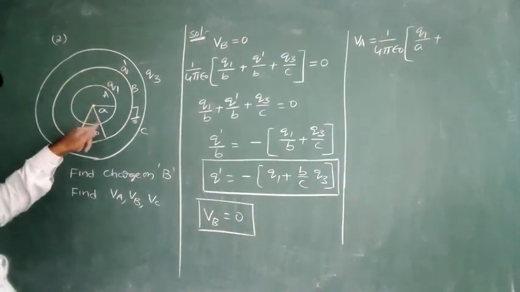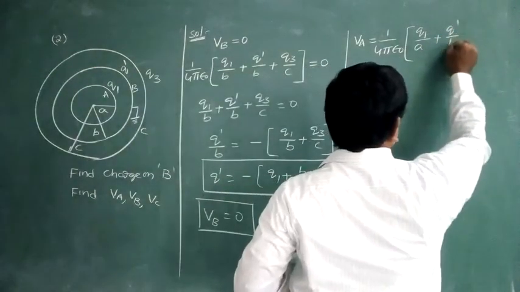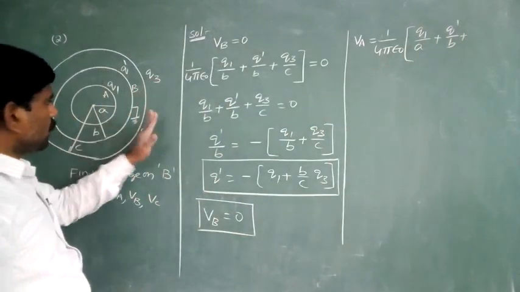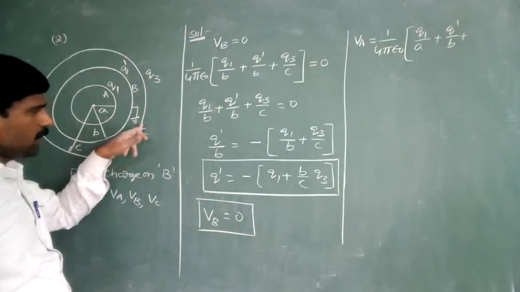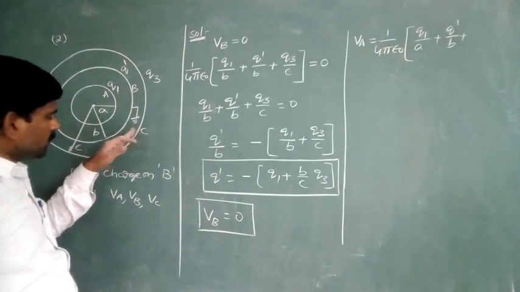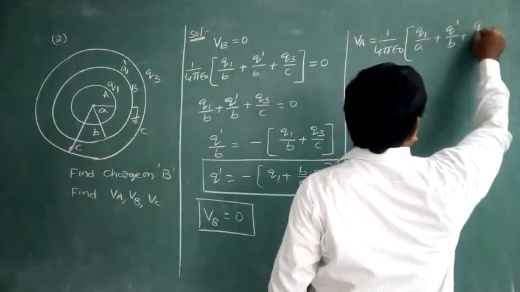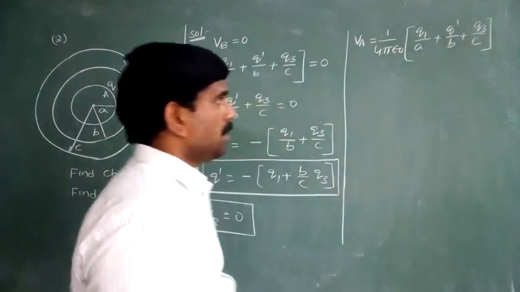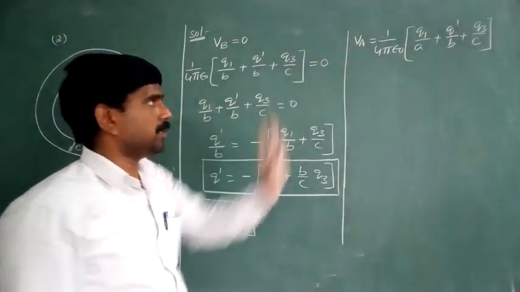Next, for the third shell, which is the outer shell, the potential on its surface equals the inside also, therefore Q3 by C. But Q dash is equal to how much? Substitute this value there.